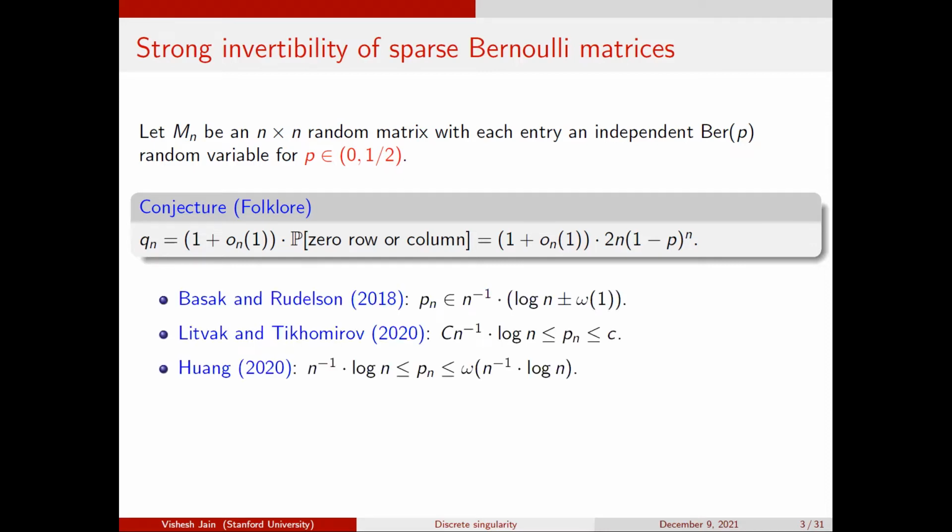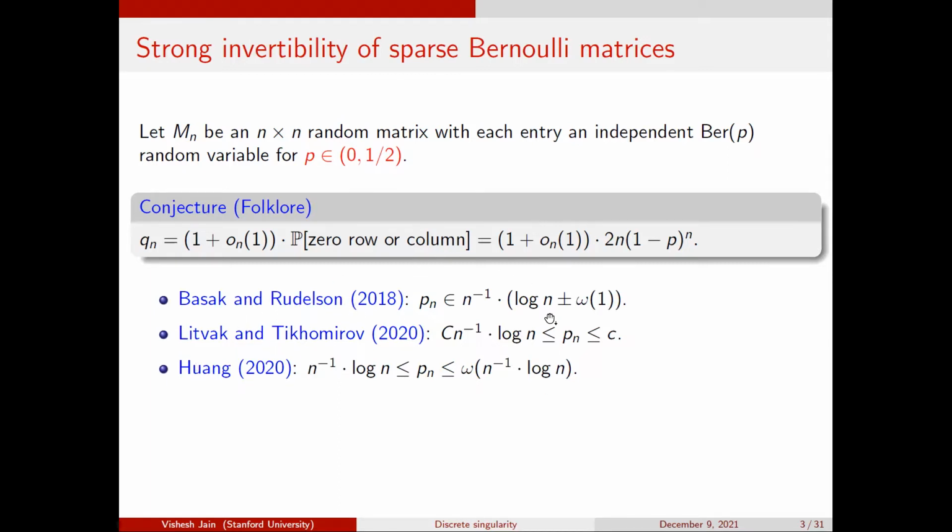And there were some works on this in the past 5 years or so. Let me summarize what is known here. Firstly, P is between 0 and 1/2, and in this talk P is going to be fixed, but people have studied this even when P decreases as a function of n, right? So there are works by Basak and Rudelson, then Litvak and Tikhomarov, and by Huang.